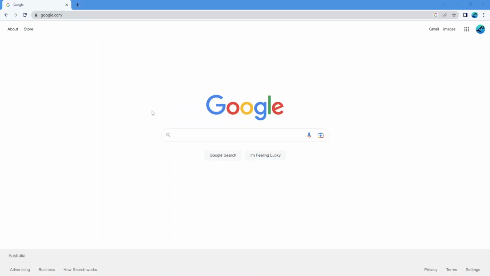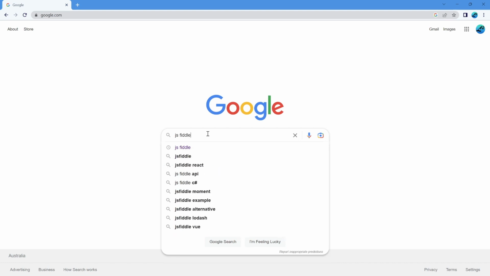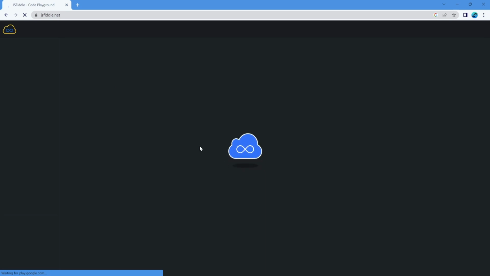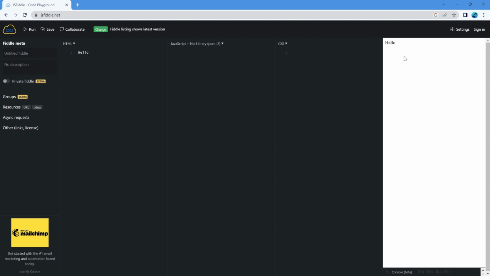So let's get started. Can you go to Google and type in JS, just the letters J and S, Fiddle, F-I-D-D-L-E, and it should come up with the result, JSFiddle Code Playground, and if you click on that. So let me just explain what JSFiddle is. It's basically a very, very useful website that you can type your web development code here, and the result will appear here. So for example, at a very, very simple level, I can just type hello and hit run, and the result will appear over here. It's not very interesting, obviously, at the moment, but we can improve that.